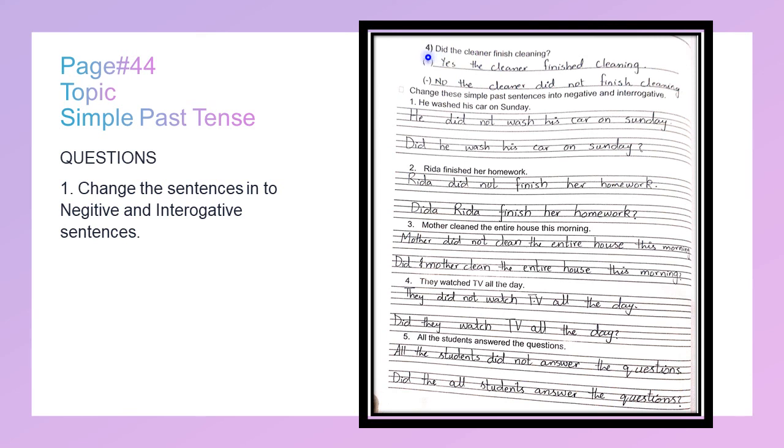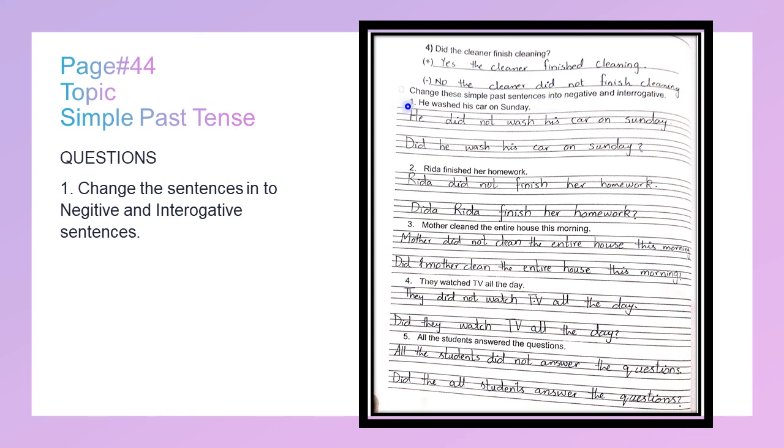The last question, part number 4, continues on this page. Did the cleaner finish cleaning? Yes, the cleaner finished cleaning. No, the cleaner did not finish cleaning. Now change the simple past tense into negative and interrogative.